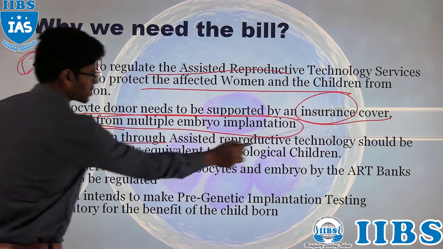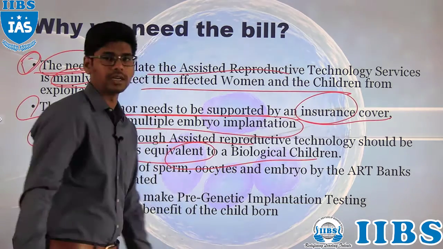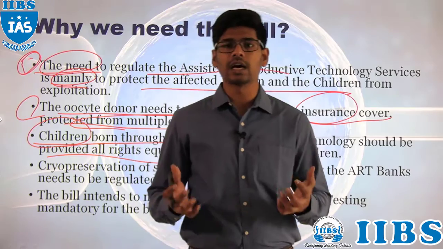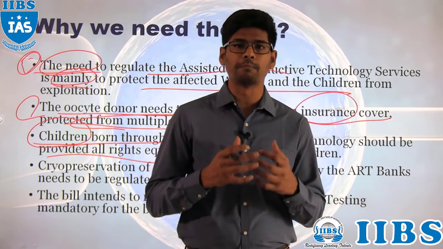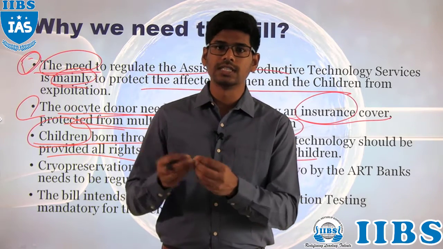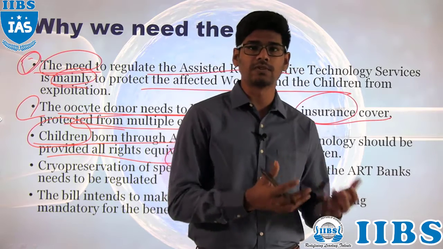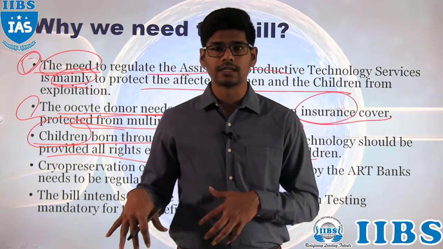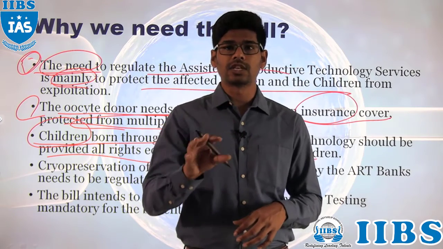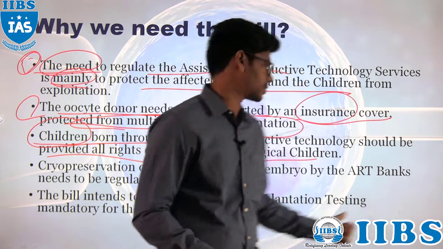And children born through the assisted reproductive technology should be provided all rights equivalent to the biological children. There may be a chance, if the ART is not regulated, that children born by assisted reproductive technology or artificial insemination or any such way may not have the equal rights and privileges of being born to the parents, right? So that's why, like every biological child, all the rights will be equal for babies born through assisted reproductive technologies.